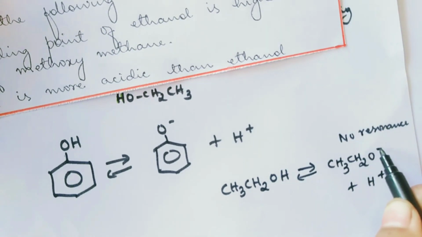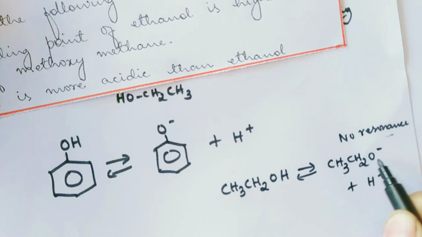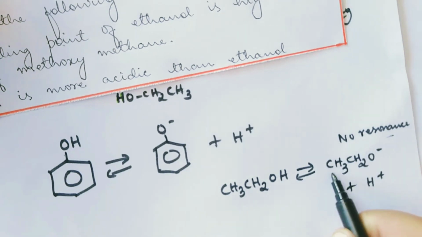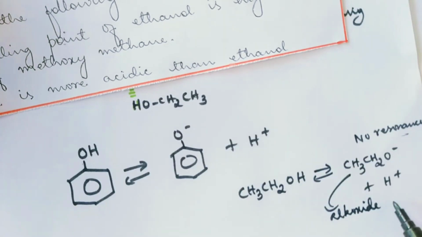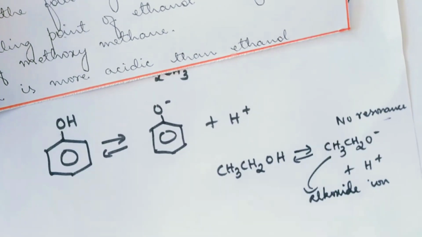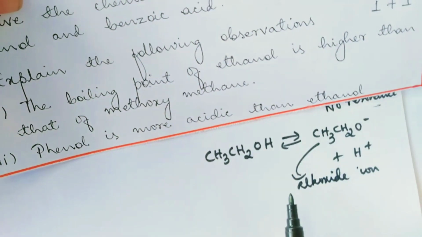And this negative charge is concentrated only on the oxygen atom. Since there is no resonance to stabilize this alkoxide ion, it is a weaker acid than phenol. That's why phenol is more acidic than ethanol.